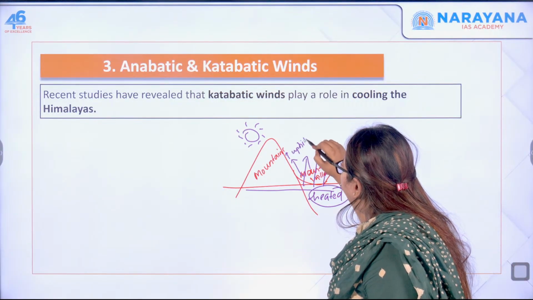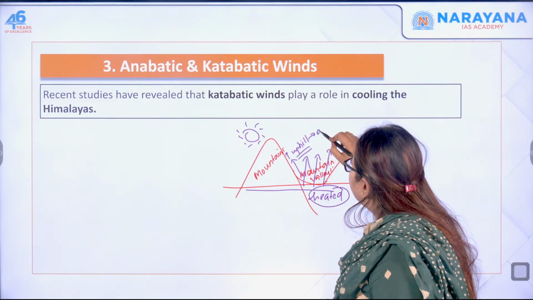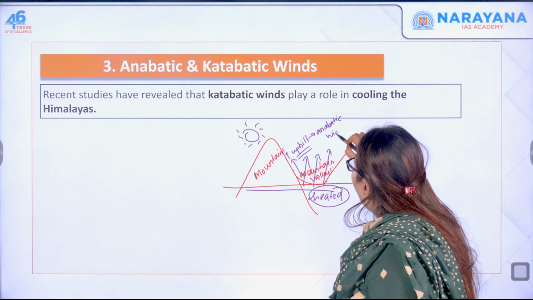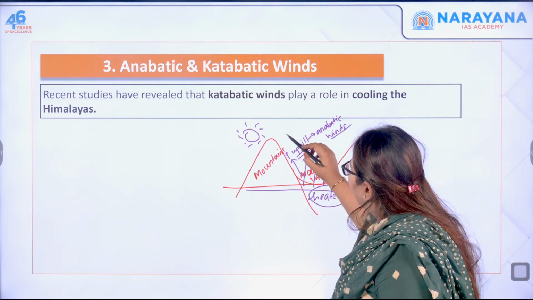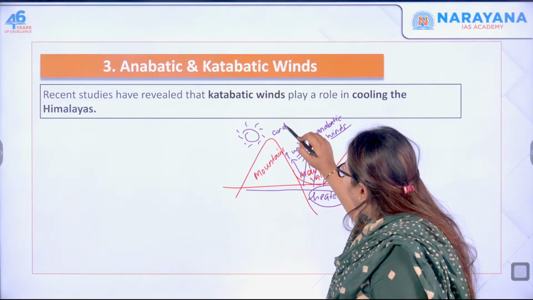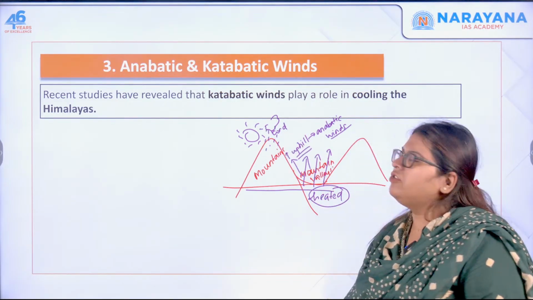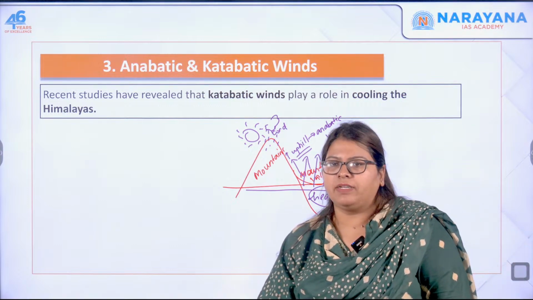When it climbs uphill, these are called the anabatic winds. And after reaching a particular altitude, there is condensation and formation of clouds, and then there is rainfall. So these are called the anabatic winds.